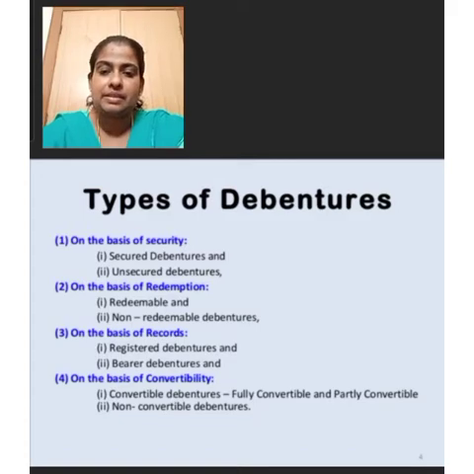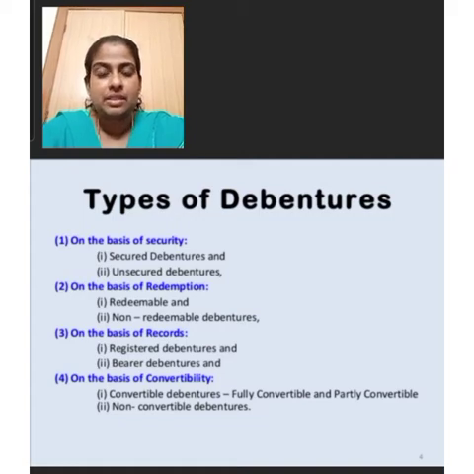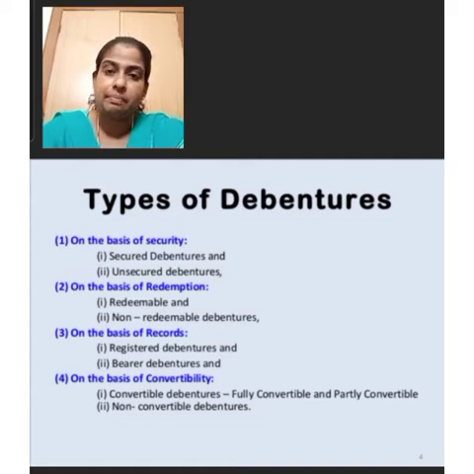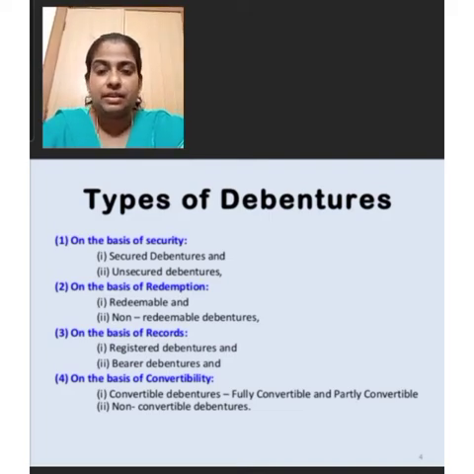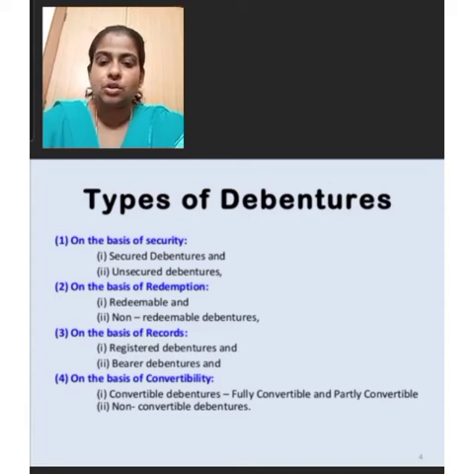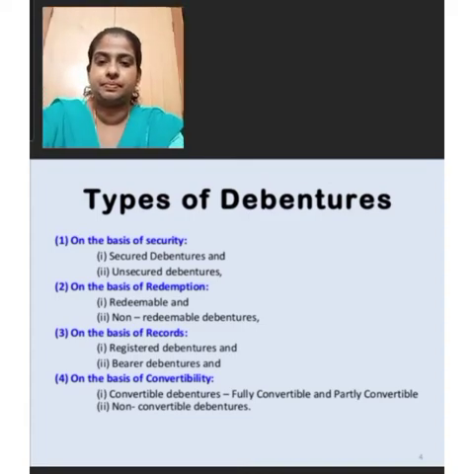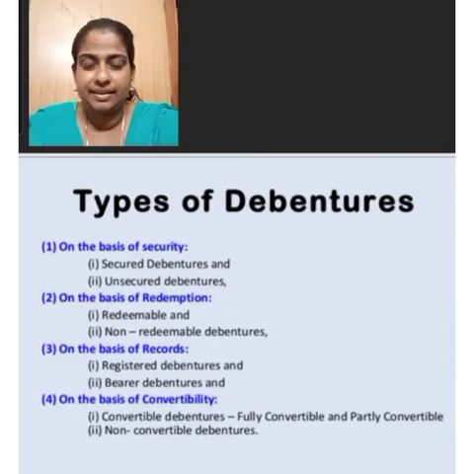The next type is classification on the basis of records. Debentures can be divided into two: registered debentures and bearer debentures. Then on the basis of convertibility, debentures can be divided into two: convertible debentures and non-convertible debentures. Now we are going to study the different types of debentures in detail.